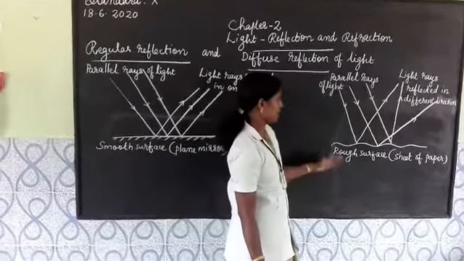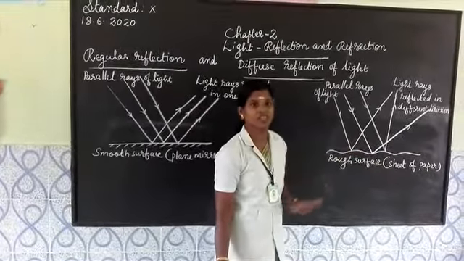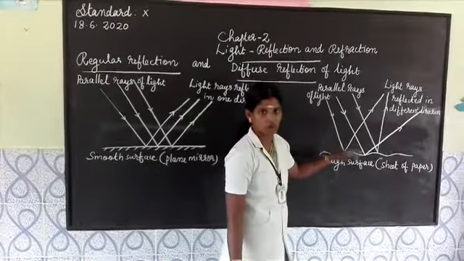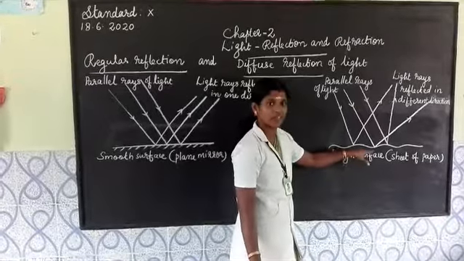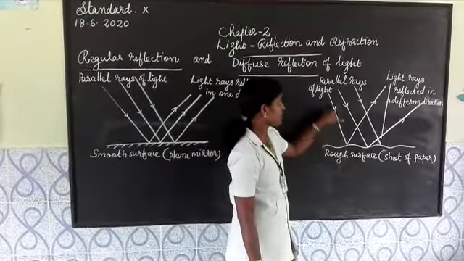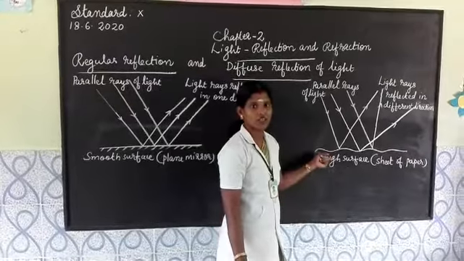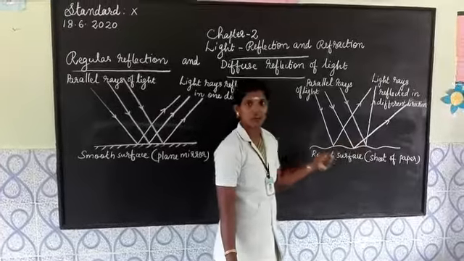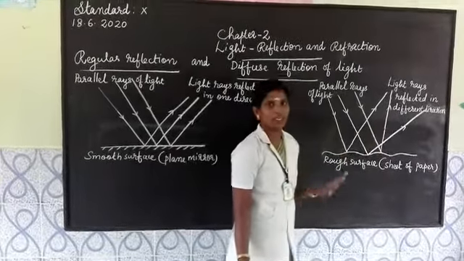Why is this happening? The particles in this rough surface are facing in different directions. So, when the set of parallel rays falls on this rough surface, as the particles face different directions, it makes different angles of incidence. If the angles of incidence are different, then according to the second law of reflection, the angles of reflection will also be different.